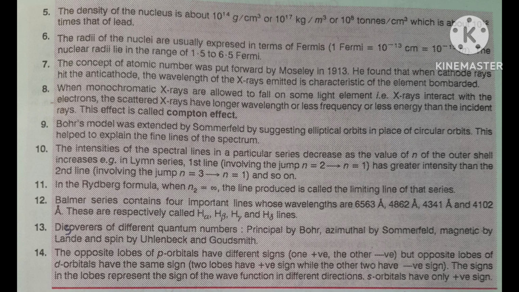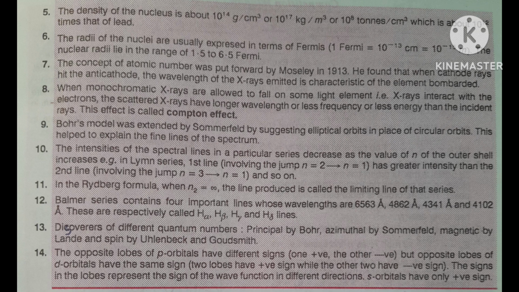The number of subshells in the nth shell is equal to n only. But the number of orbitals in the nth shell is n square.